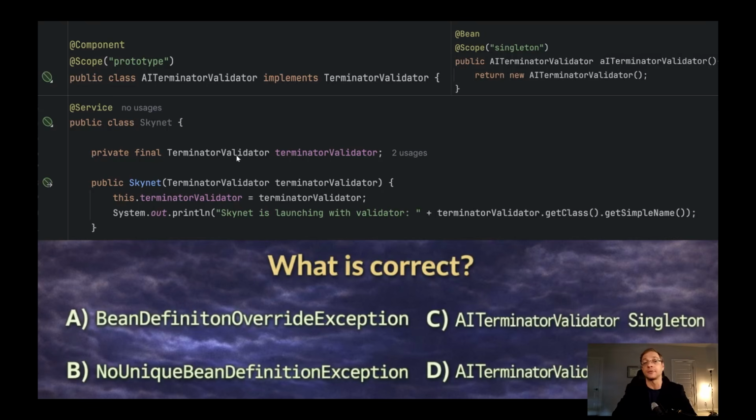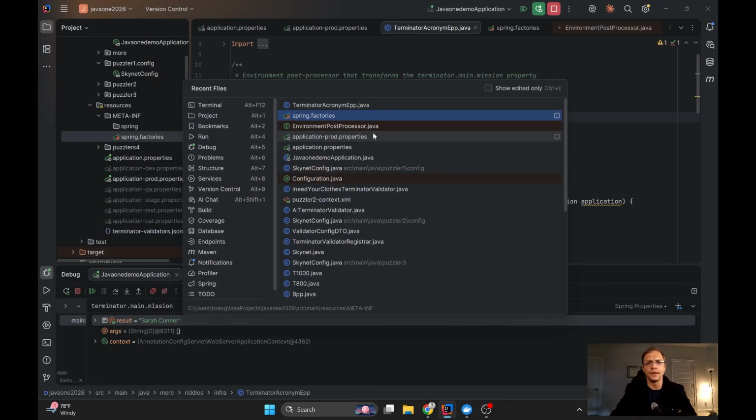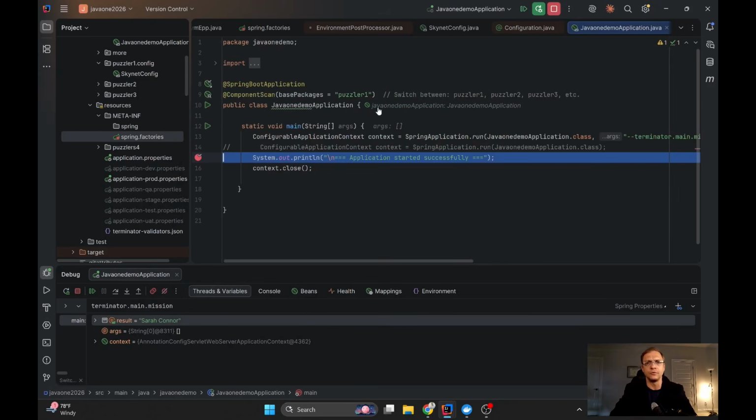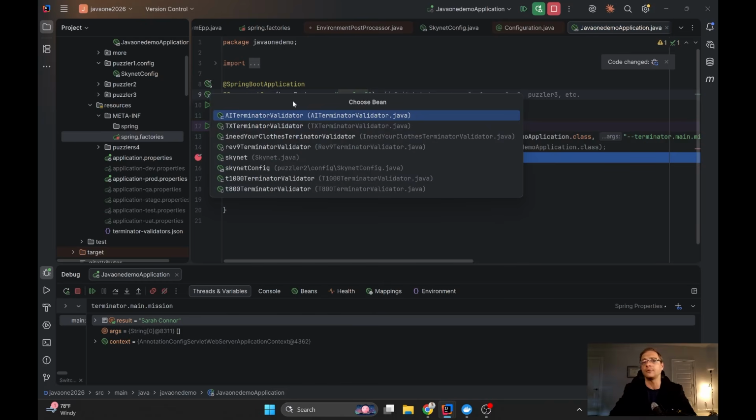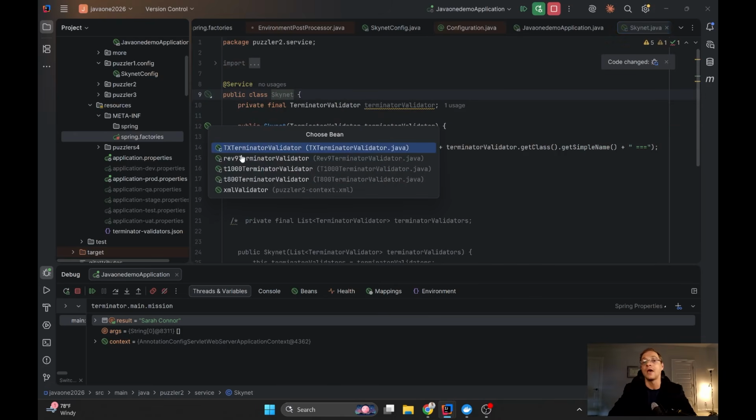Now we have the final TerminatorValidator field, and actually I can show you in the code. Let's change the application to Puzzler2. Now we can click to see what will be scanned. You can see a lot of classes here, and we have the Skynet, and here we have the injection inside the constructor, and if I click on that, we can see a lot of different options here.